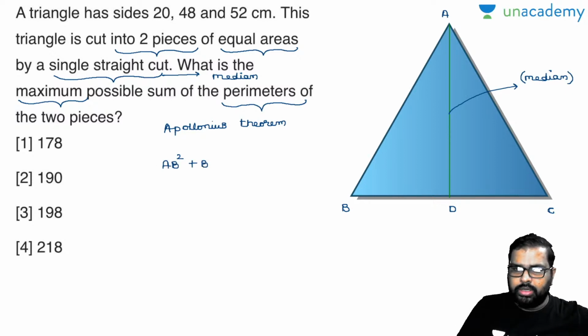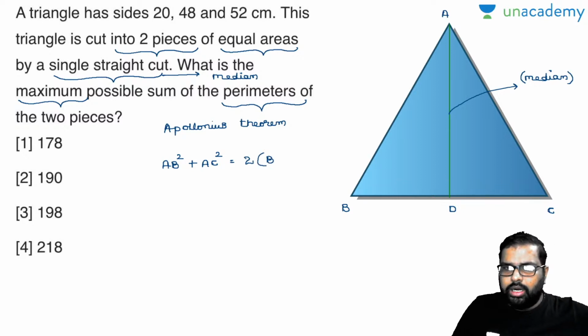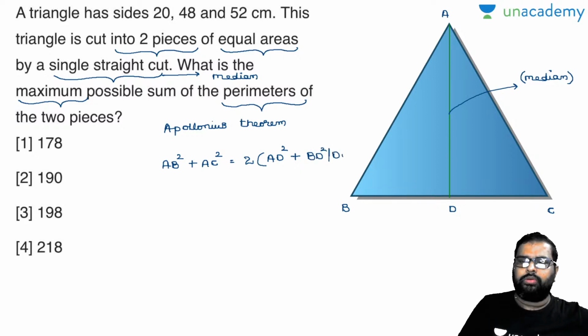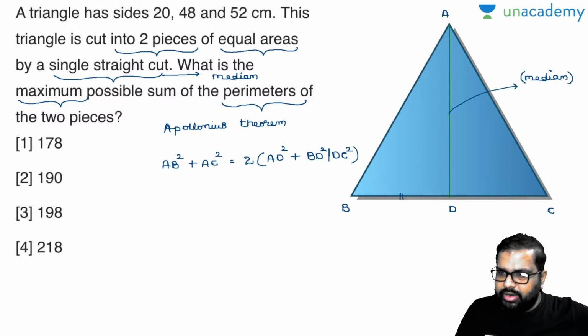Sorry, not BC square, AC square, because we must not take the value which we are cutting down, is equal to 2 into AD square, the median, plus BD square or DC square, because both are same. Okay, because median will divide the base into two equal halves.